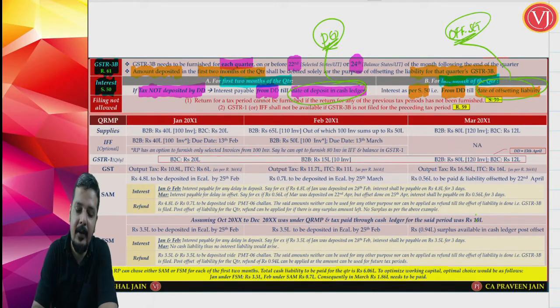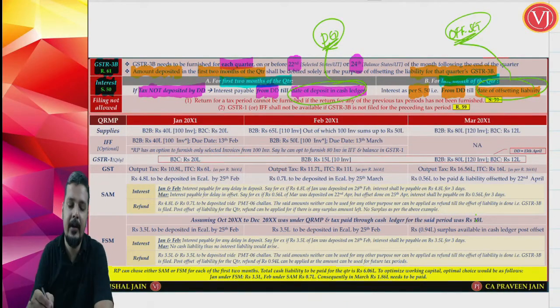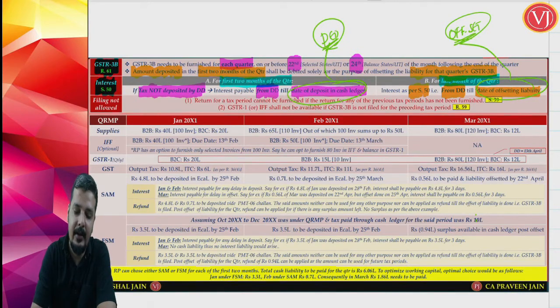For the first 2 months of the quarter, you don't offset your liability, so interest will start from the due date till the date of deposit.